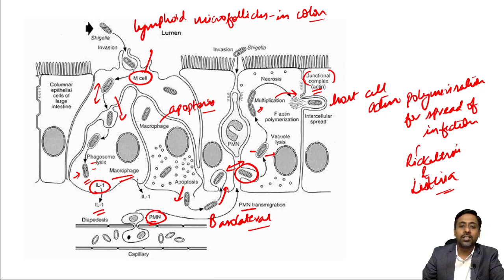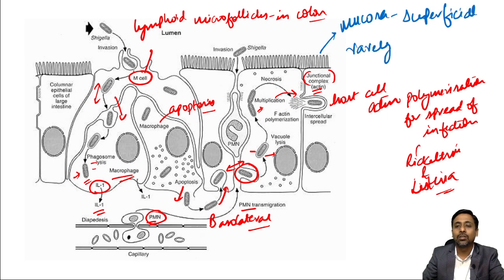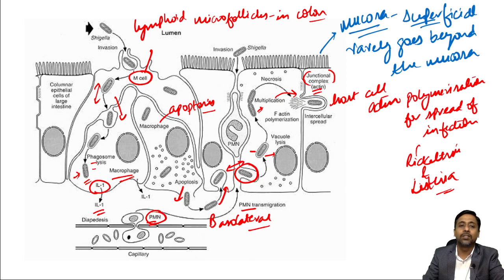One more very important thing to remember about the pathogenesis is that this Shigella usually involves the mucosa. So the infection is superficial. The invasion is superficial. It rarely goes beyond the mucosa. Okay, so remember, the infection or the lesion in case of Shigella is superficial, involves only mucosa. Okay, so this is the pathogenesis.